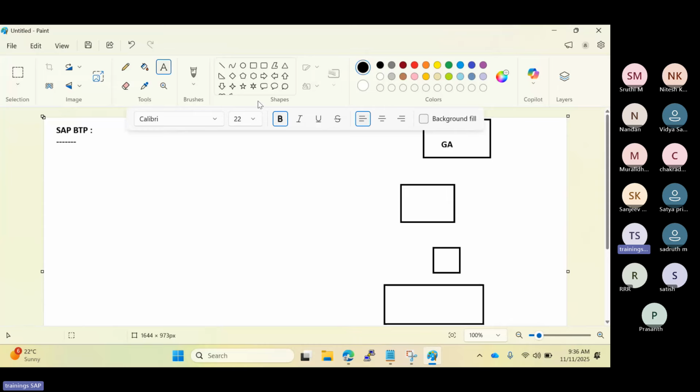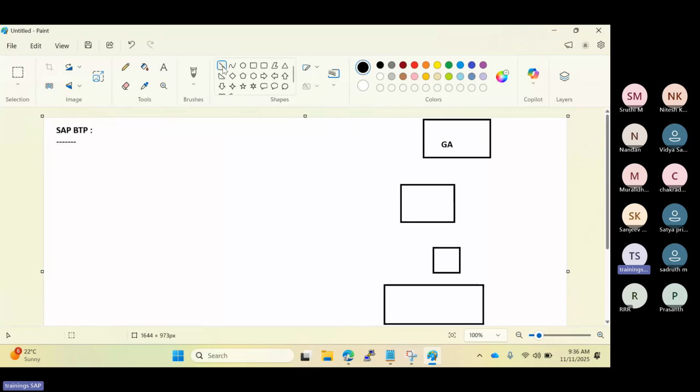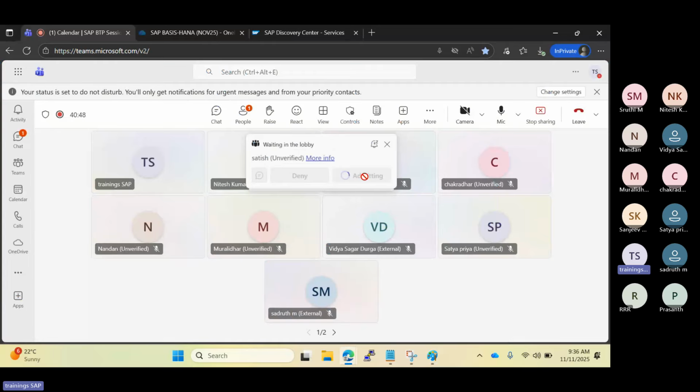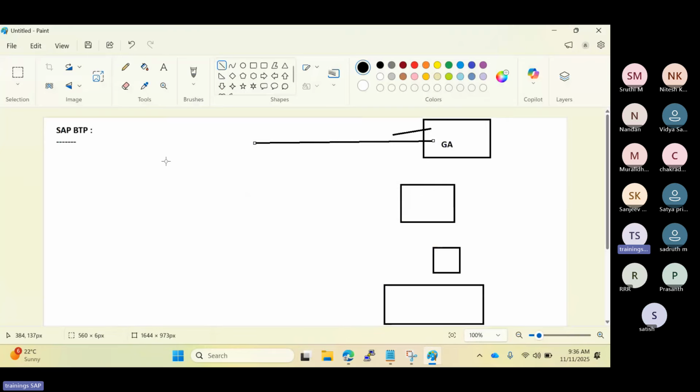Depending upon the licensing, there is a licensing model for the global account that we will also discuss, you will get one global account from SAP. In that global account you can see all the services, and you can create the sub accounts.